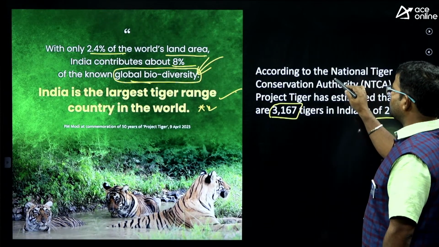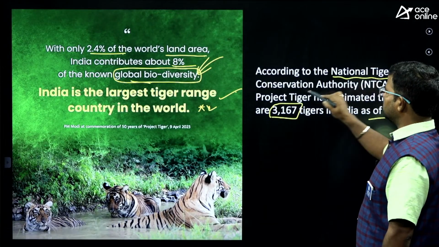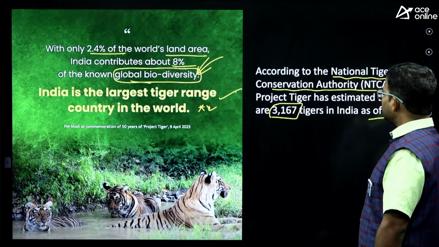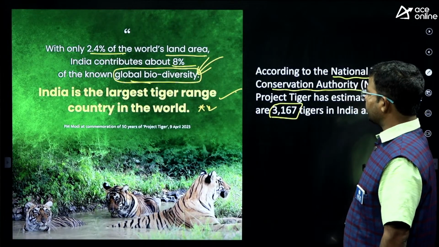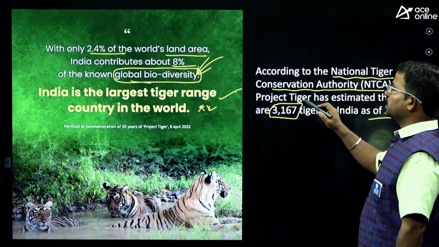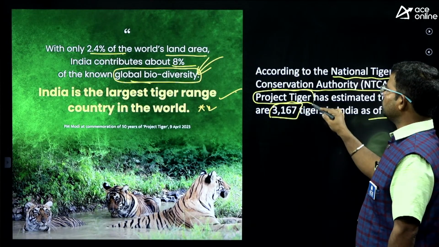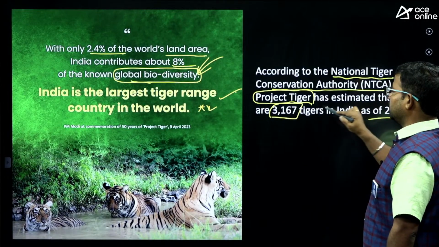To protect these big cats, we have a governing body, that is the National Tiger Conservation Authority, NTCA. This body leads Project Tiger.